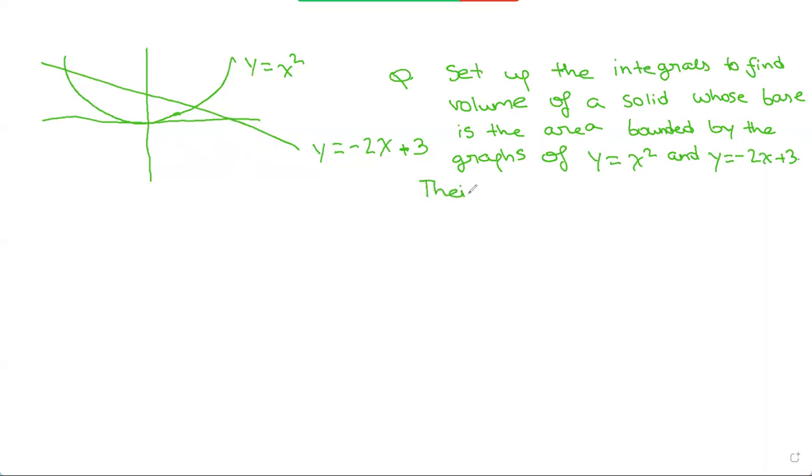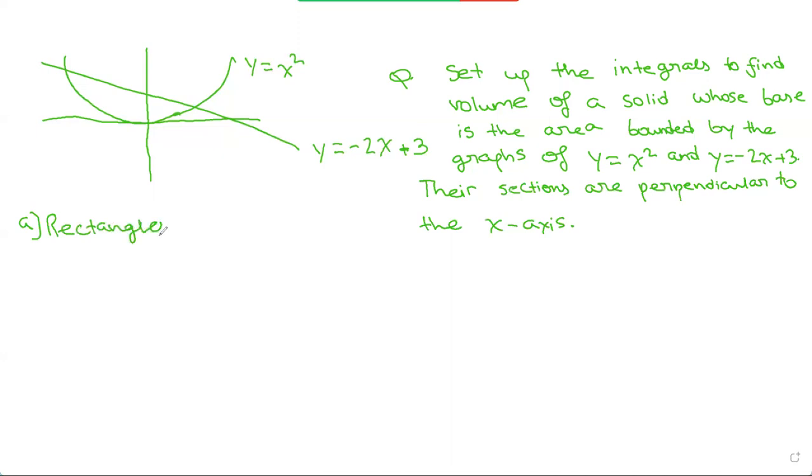And their cross sections perpendicular to the x-axis are rectangles of height 4. So this is what they're asking for part A.